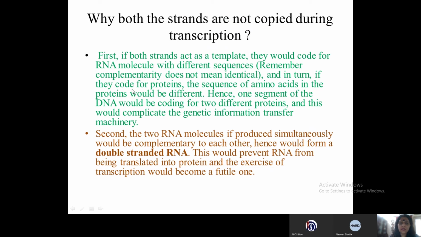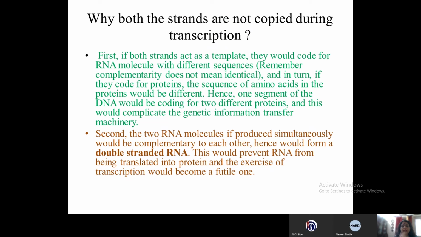The first reason stated is that if both strands transcribe, two mRNAs will be formed. If two mRNAs will be formed, they have different codes on them. They will form different amino acids and polypeptides and different proteins. So it will create havoc in the cell. And the energy is also wasted by the cell in producing proteins which are not required.